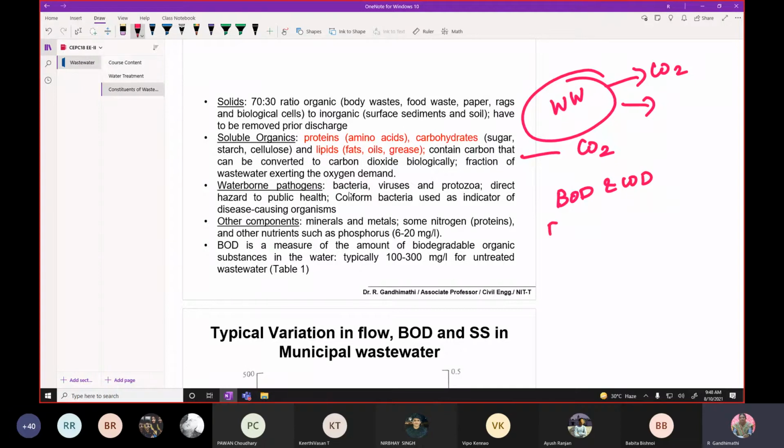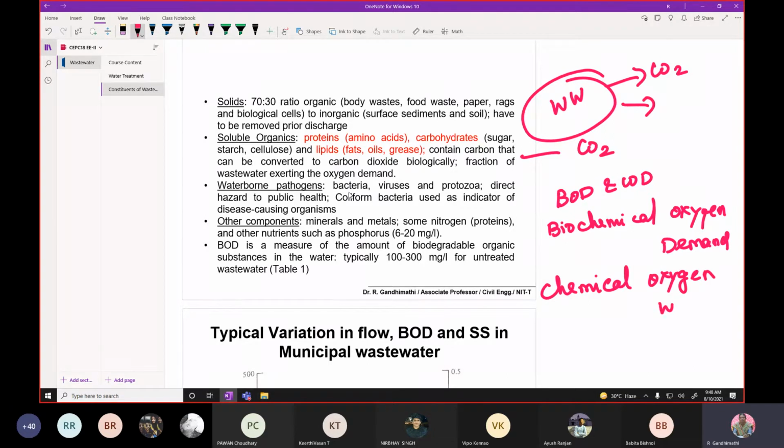BOD is the biochemical oxygen demand, and COD is the chemical oxygen demand. These two parameters are very important in wastewater.